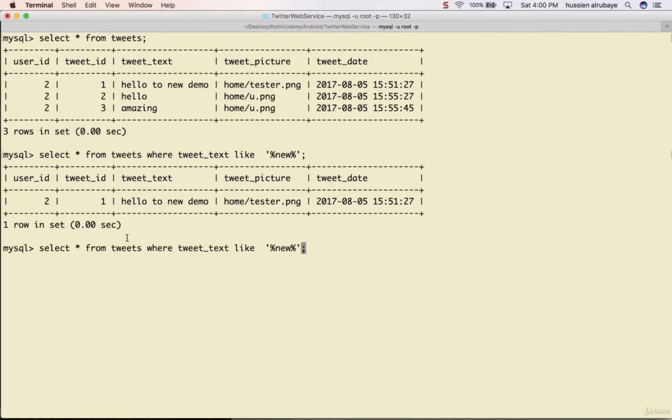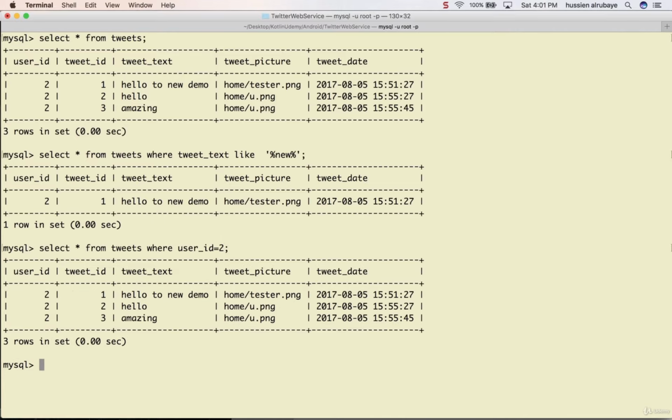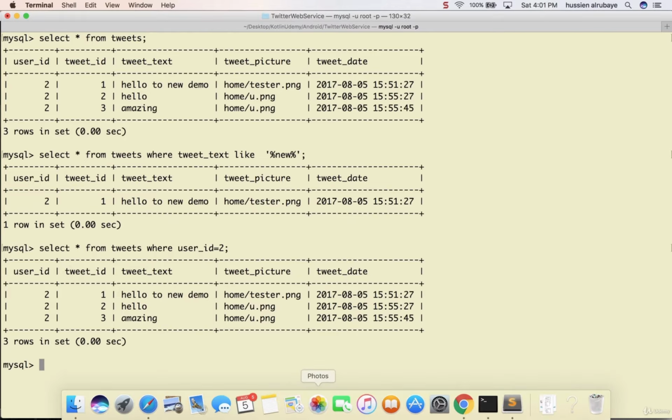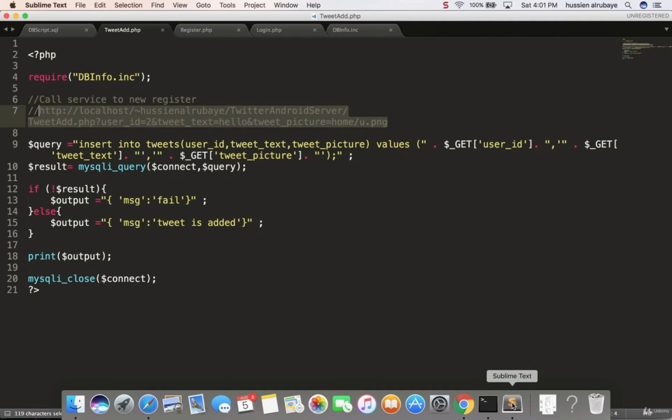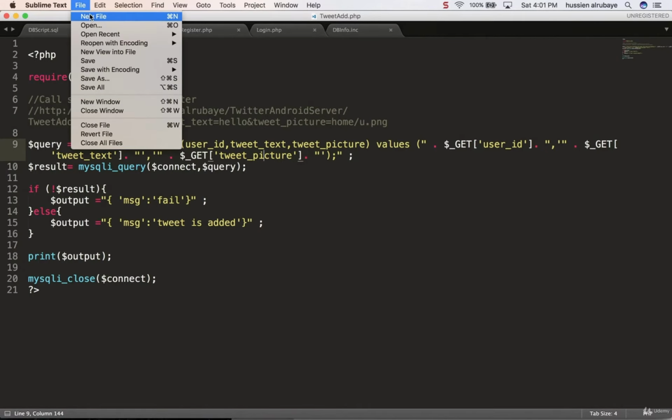What if I want to see tweets only for Hussein, for a specific person? In this case, I would say select from tweets where, for example, user ID equals 2. That means any tweet posted by a specific person. We may be looking for a specific person, and it gives you all their tweets. And the third case, where I need only the people who I follow, is a little bit complex. We will discuss it in detail in the web service. These are the two cases.